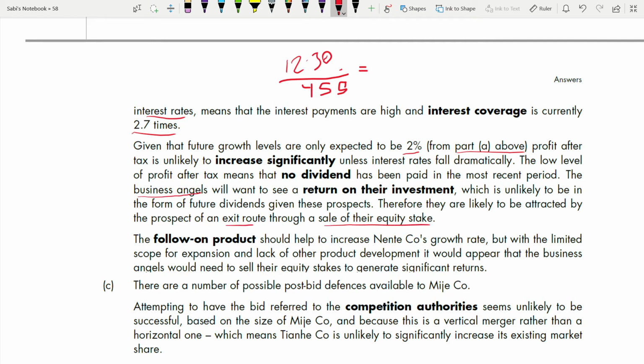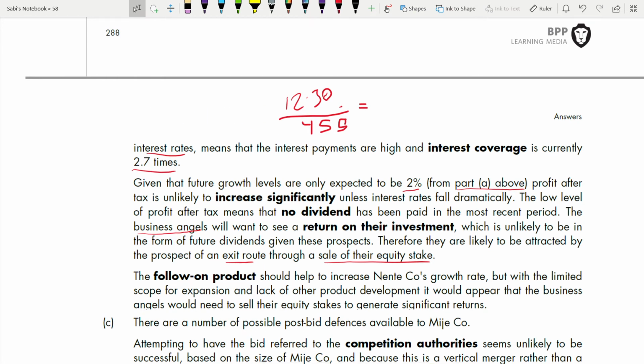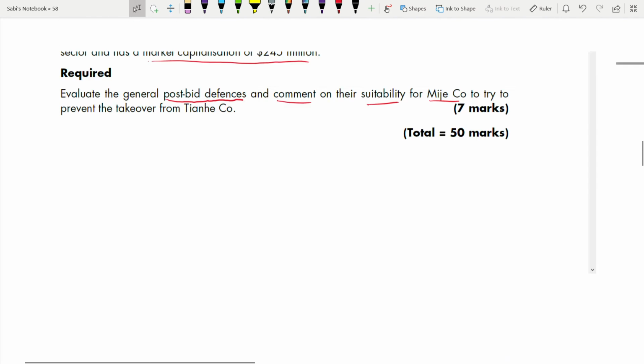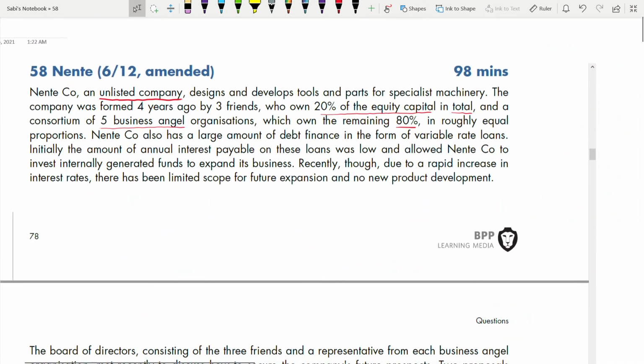Business angel. Who are business angels? They are the ones who have a huge amount of cash to invest. Wealthy individuals. Okay, we have been told about those business angels in the beginning itself, right? Why do they want to exit? Because if they see they are not getting any return, they are not going to get a dividend, then what's the use of them? Right? So they are more likely to be attracted to exit that company. They have the power, they keep on exiting. How are they going to exit? By selling the equity stake. They have 80% of equity stake, by the way. It's going to have a huge impact on their performance from the beginning, if you see. Just see. 5 business angels, 80%. They hold 80%.